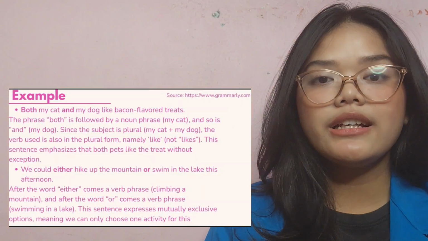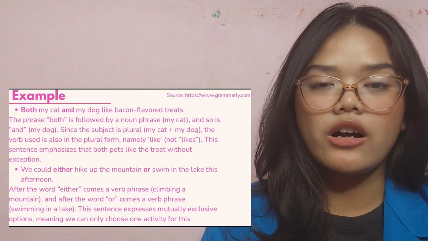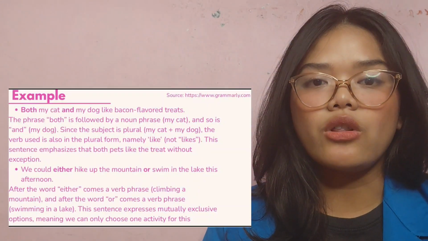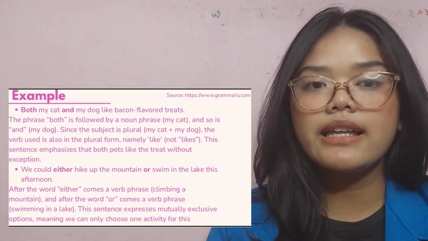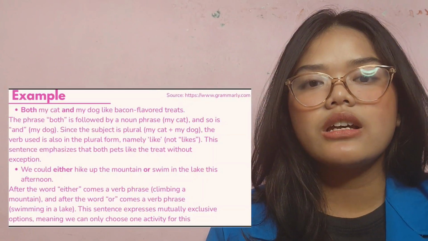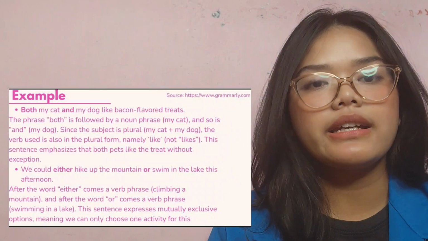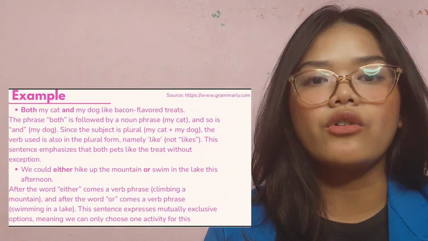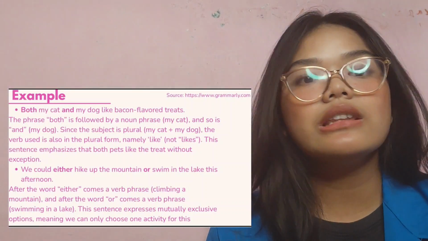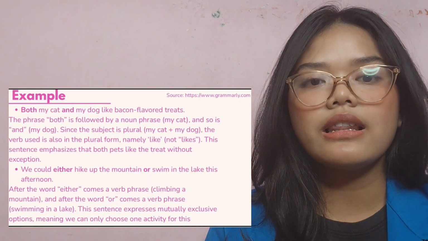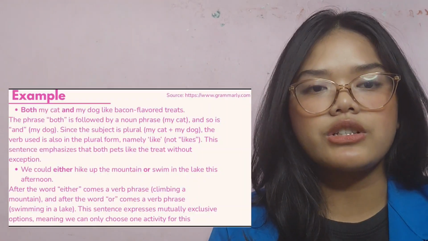For example: both my cat and my dog like bacon flavored treats. The phrase both is followed by a noun phrase, my cat, and so is and, my dog. Since the subject is plural, my cat plus my dog, the verb used is also in the plural form, namely like, not likes. This sentence emphasizes that both pets like the treat without exception.